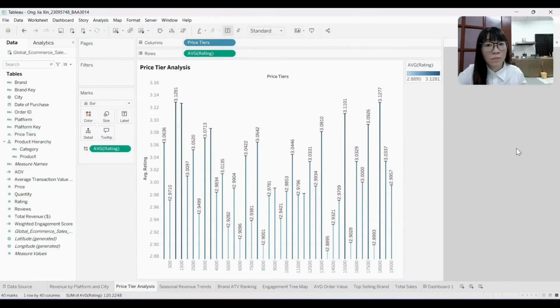So these interactions will help the manager to identify the pricing range where the customer expectations may not be met, and support better pricing and quality decisions.